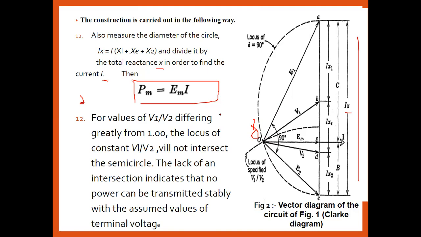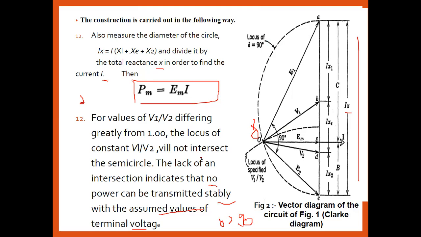So the lack of the intersection indicates that no power can be transmitted stably with the assumed value of terminal voltage. Means what? Whenever the load angle is more than 90 degrees, the power cannot be transmitted stably. We have to transfer the power from one machine to the second machine in the stable condition. For the stable condition, the load angle must be within 90 degrees.